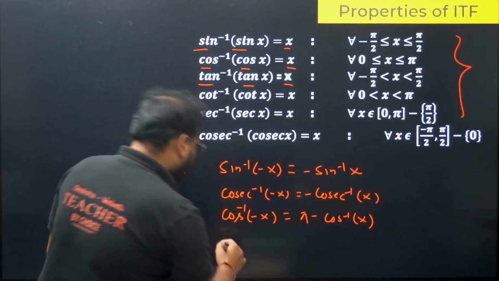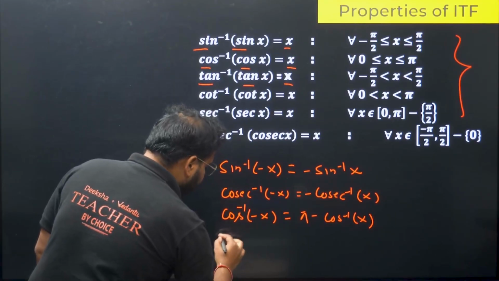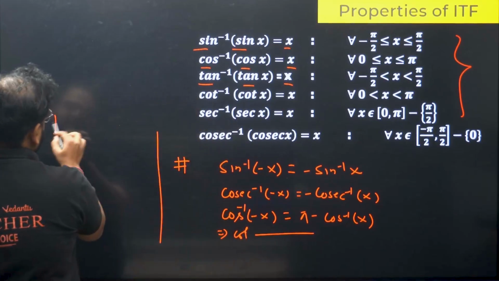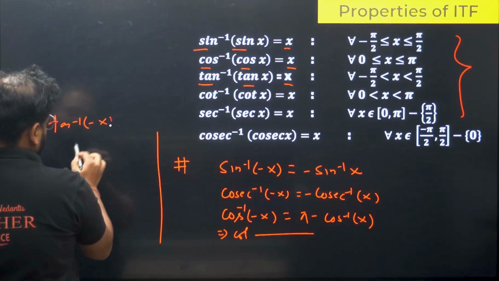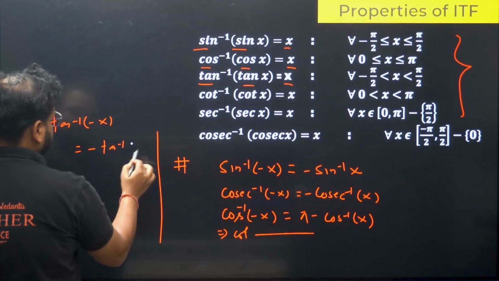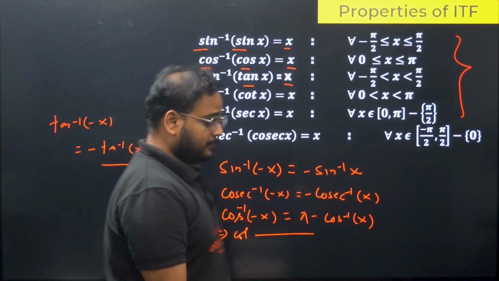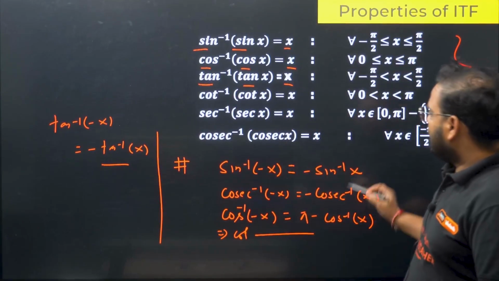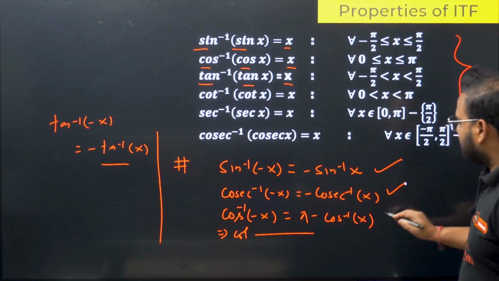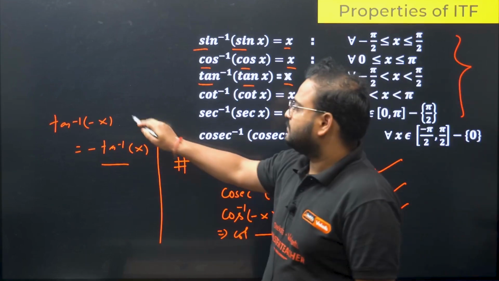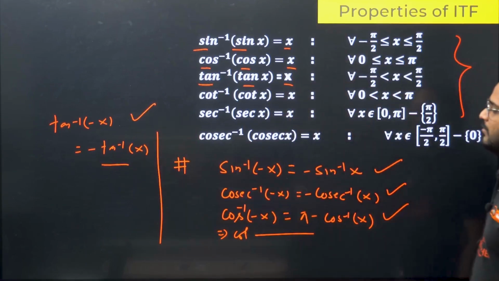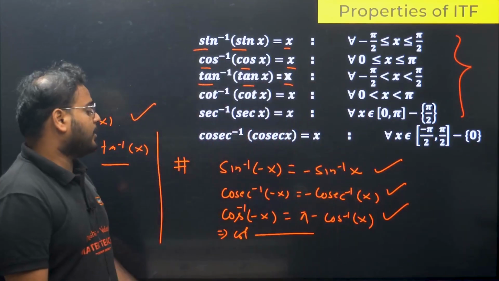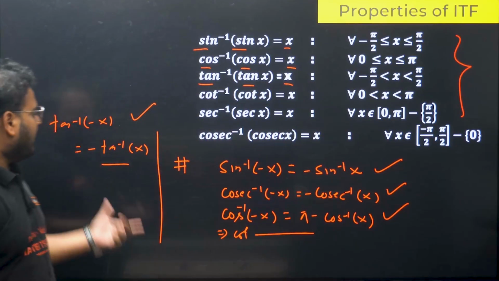This is going to be the same for cot. We'll have this same for cot, and for tan it will be the same as sine: minus tan inverse of x. For cot it will be the same as cos, but for tan it will be the same as sine inverse. So basically this one and this one is very important, even this one. These 4 are the most important properties involving inverse when the value is negative inside, then the angle is dealt like this.